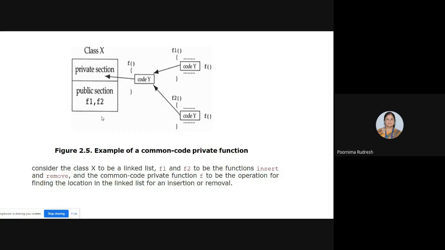And F1 and F2 are the common functions. These two are used for inserting or removing elements from the linked list, and these two can be made public because they are required by other linked list classes also. So whenever the code is written, we need to be very careful which functions to make public and which functions to make private.